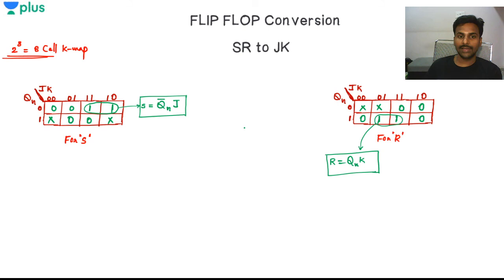So S value relation with J, R value relation with K. So I have SR relation with J and K values. So let's see how we are manipulating that exactly. I am writing two flip-flops. I am having two terminals of the one flip-flop, SR flip-flop. Okay, let's say it is negative triggered. Okay, and I have the clock. This is basically the clock, and I have these terminals right now connected to the J and K. How am I connecting? Let's see that.